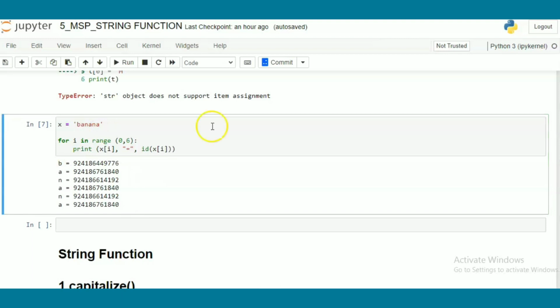Hopefully it is clear to you what the concept of a string is in Python.